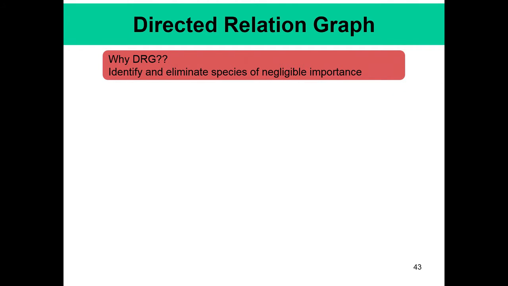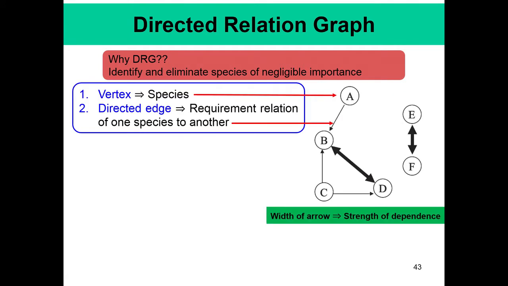So, what is DRG, directed relation graph? We consider a detailed reaction, and we represent the species by alphabets A, B, C, D, and if the species A and B are reacting, we make an edge between them, a directed edge, that is A goes to B. Okay. And if in the reaction between A and B, if there is at all any reaction between A and B, then we produce an edge.